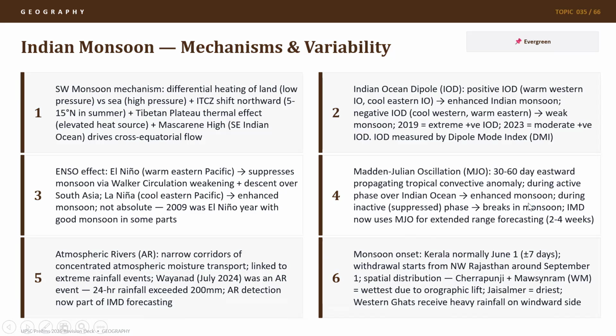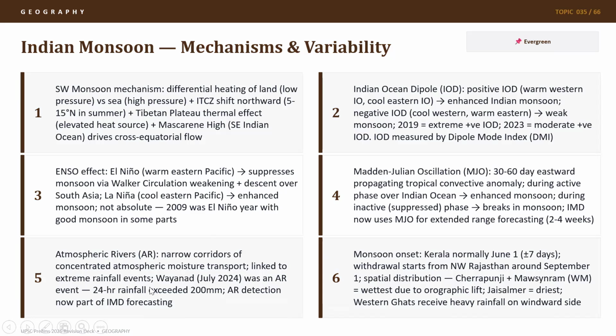So as we are understanding more about atmospheric sciences through our understanding of models, better sensors, and also AI coming into play, where we can have massive data sets to be trained and found out correlations of how any weather event happens, terms like MJO would come up, and we would understand better how these are affecting our own southwest monsoon. Atmospheric rivers, well, these are narrow corridors of concentrated atmospheric moisture transport.